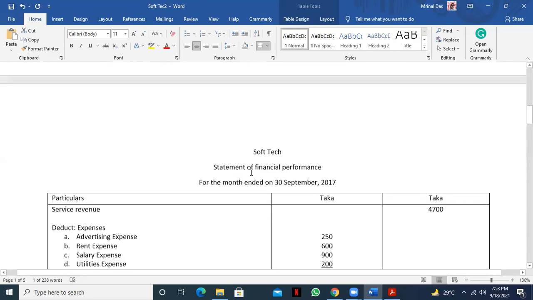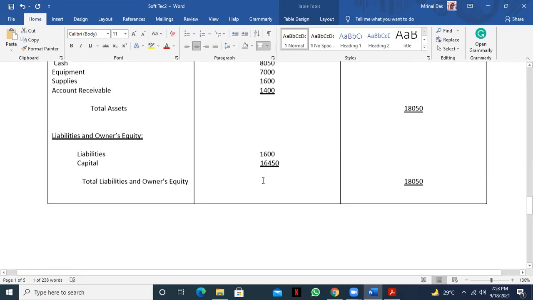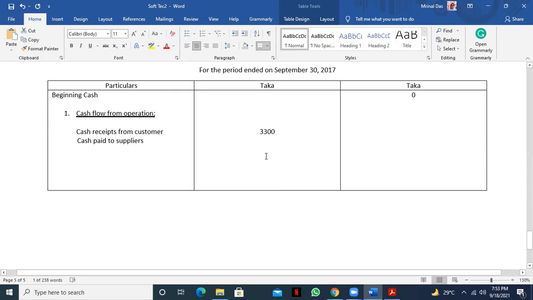Yes, sir. So cash paid to supplier, the amount will be 1950. Okay, 1950. So deduct it, 1950. So after deduction, how much do you have? How much money is left in your hand? That will be the cash flow from operation.